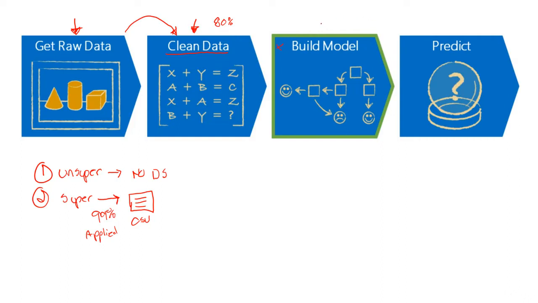So our next step accounts for about 10%. And this is actually building the model. This is the fun part. This is where we decide which algorithm to use, and this is where we use Python. We've got our Python, and we're building models, and we're looking at the results. And after we build the model, we need to make a prediction. Well, we don't. The model does. The model's going to make a prediction.